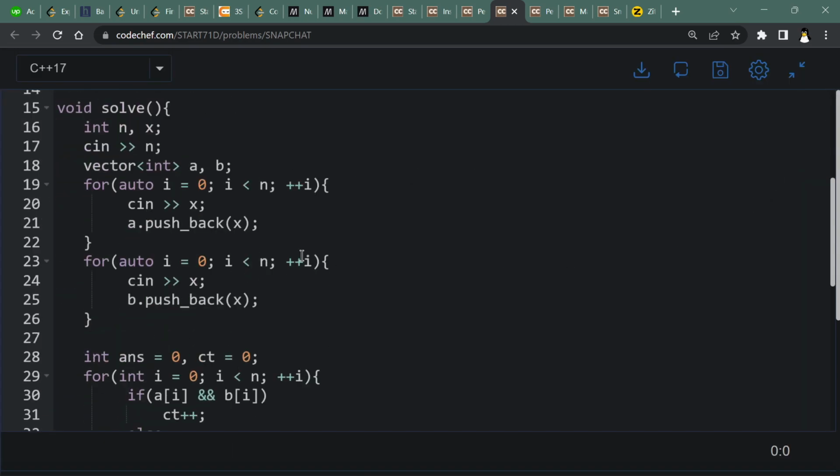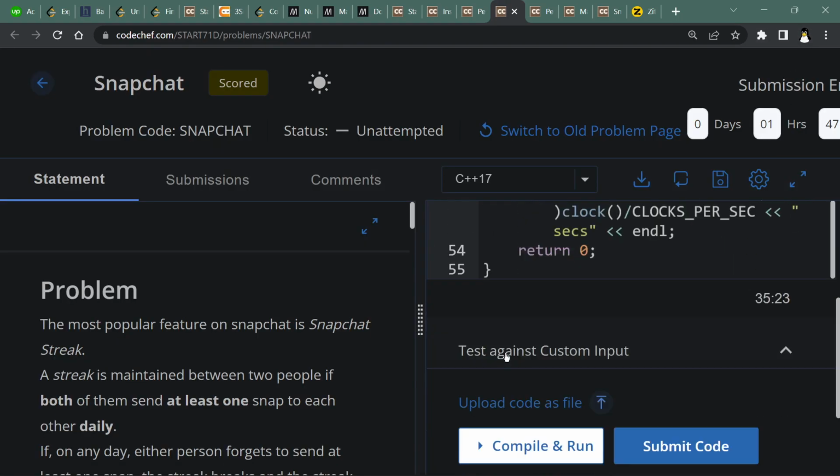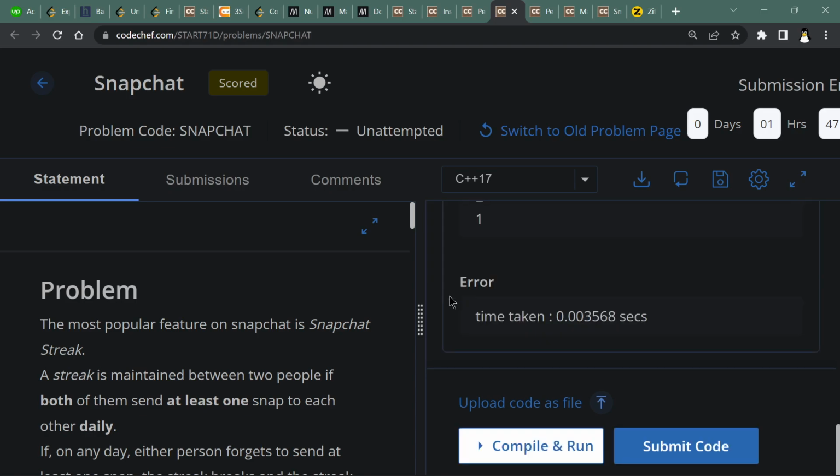And the code part is creating two vectors a and b, and just inputting into these two vectors and initializing answer and count to 0, and starting from 0 to n, looking for if the AND operation between these two elements of a and b is true, then incrementing our count, otherwise setting the count to 0, and assigning the max value of answer and count to answer, and then finally printing our answer. Yeah, this is your output.